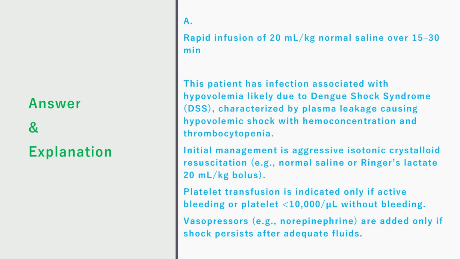Explanation. This patient has infection associated with hypovolemia, likely due to dengue shock syndrome, characterized by plasma leakage causing hypovolemic shock with hemoconcentration and thrombocytopenia. Initial management is aggressive isotonic crystalloid resuscitation, normal saline or Ringer's lactate, 20 milliliters per kilogram bolus. Platelet transfusion is indicated only if active bleeding or platelets less than 10,000 without bleeding. Vasopressors, norepinephrine, are added only if shock persists after adequate fluids.